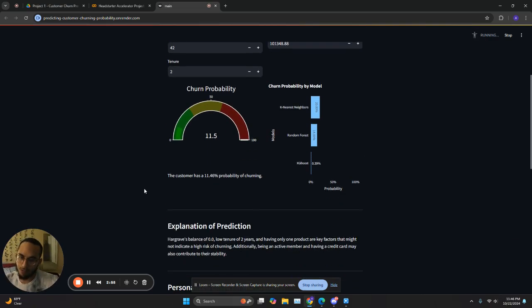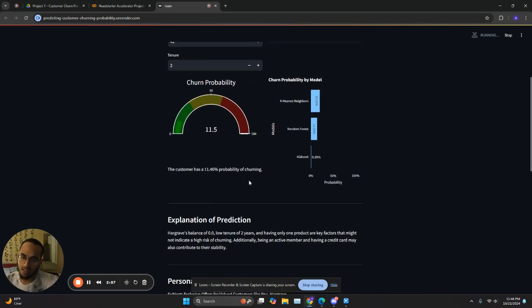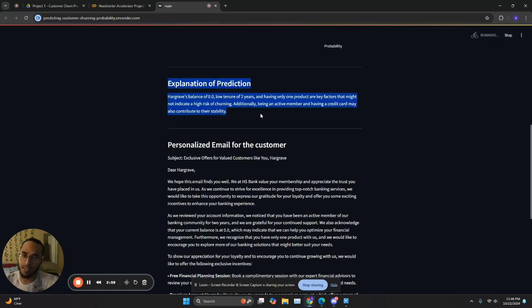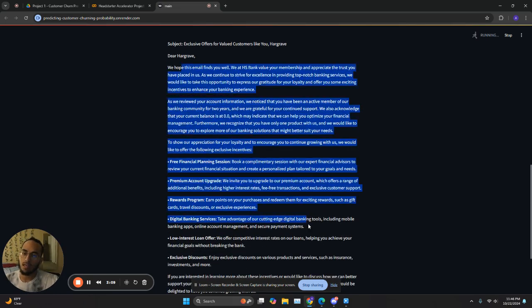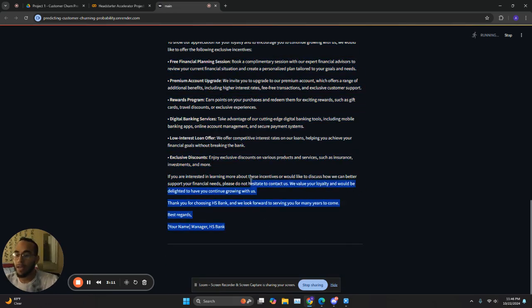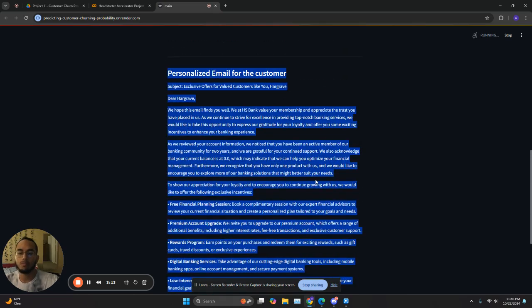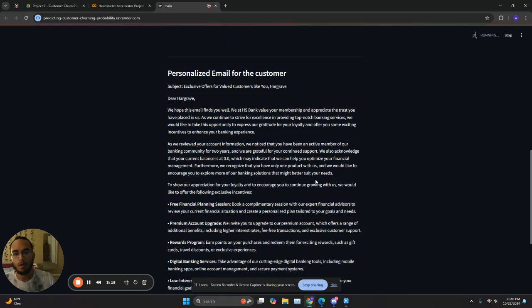After we get that percentage, here it's 11.5, we'll explain why this is the case. Why are they likely to churn or not likely to churn? And based on that, provide a personalized email for the customer that a banking person can use to first thank that person for being part of the bank, and then two, offer them more services or learn more about their experiences so that they can better improve themselves.